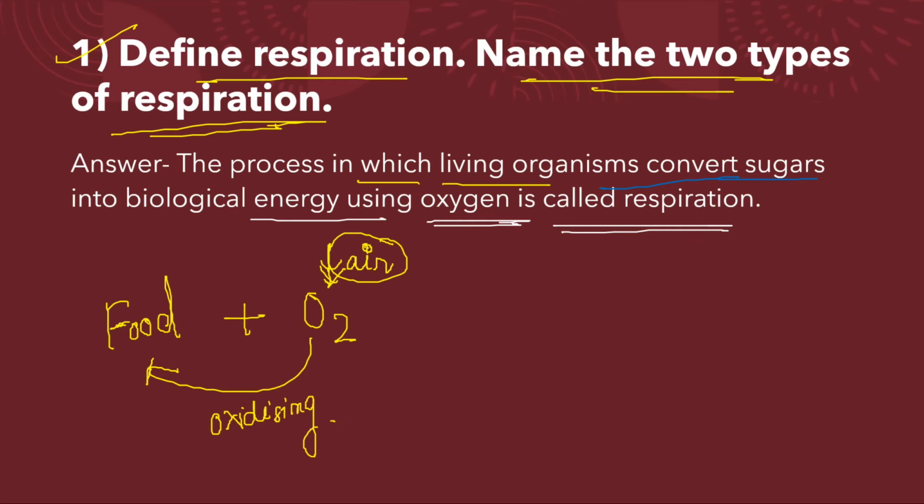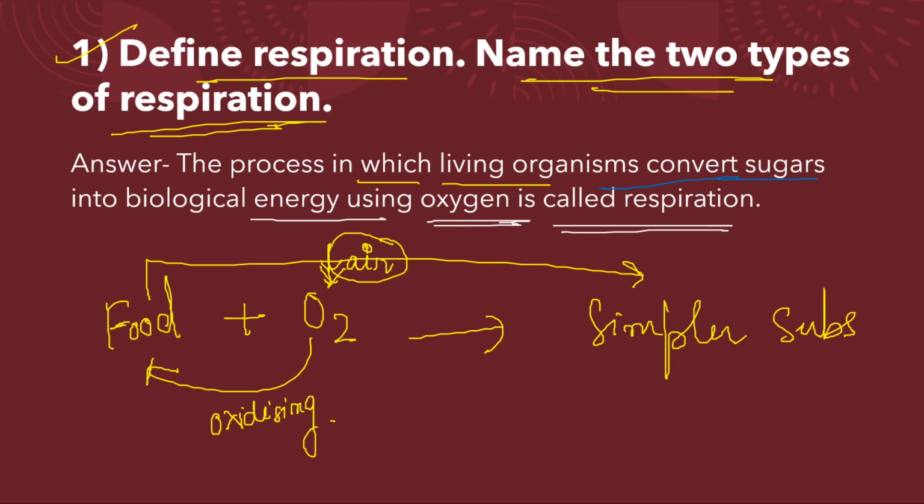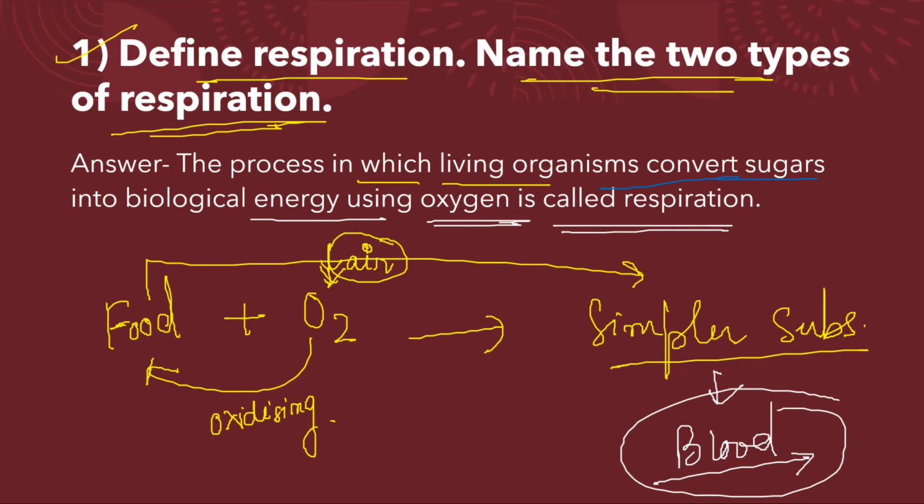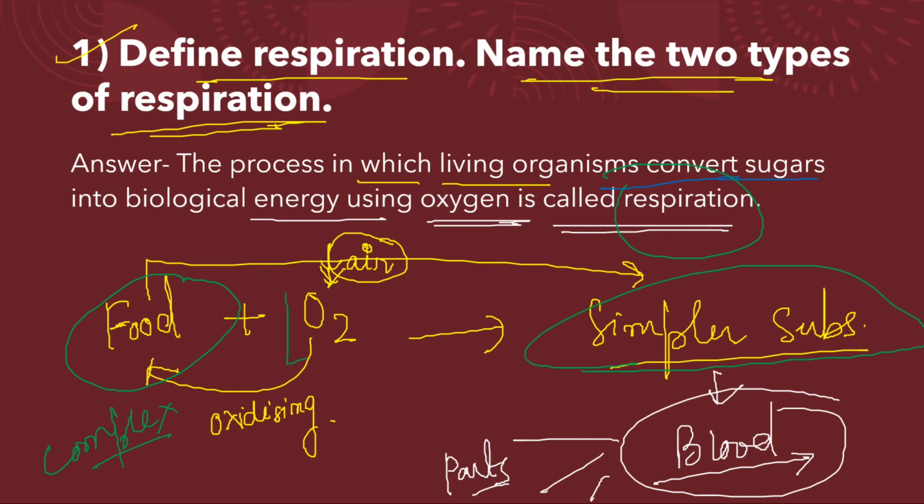As it is oxidizing, the food is broken into simpler substances, and these simpler substances are absorbed where? The simpler substances are absorbed in our blood. Clear? And then it is distributed to all body parts. Clear, students? So respiration is the process of breaking down of the complex food substances into simpler substances with the help of oxygen. Clear, students?